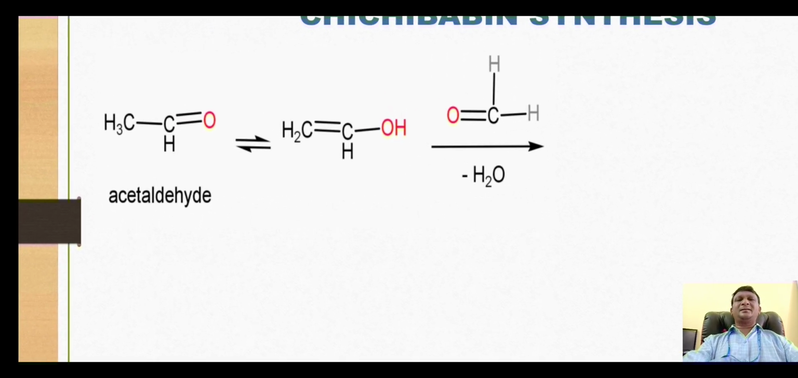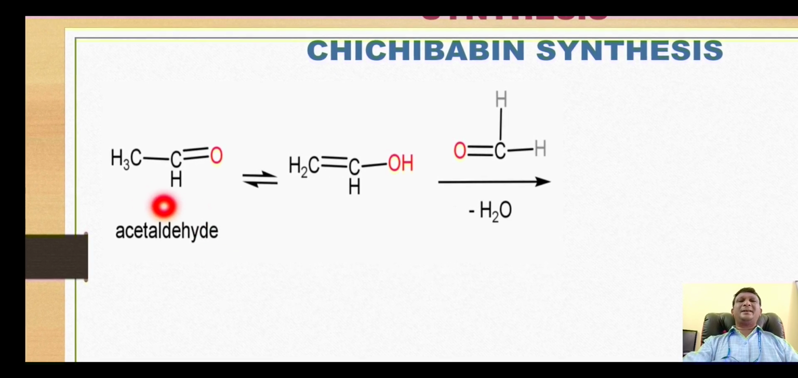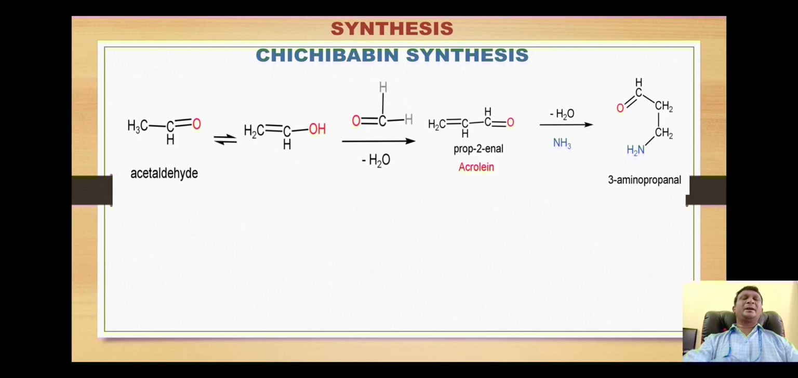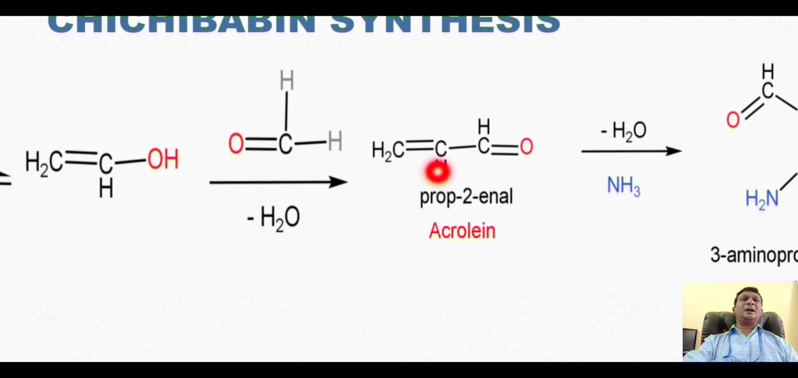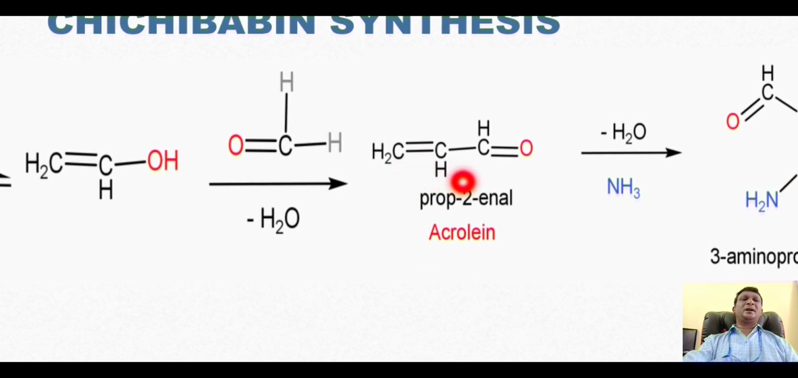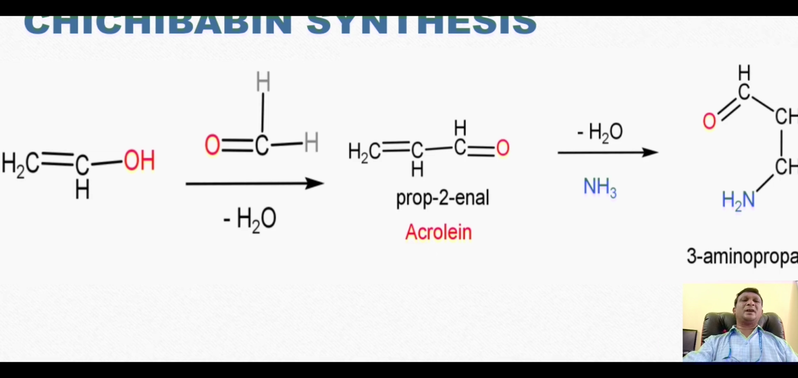In this synthesis, the starting material is acetaldehyde, which undergoes enol tautomerism by migration of this alpha hydrogen onto this oxygen. So we will get this enol structure, which reacts with formaldehyde. Now one of the hydrogens and this hydroxyl group will be removed as a water molecule, and here we will get formation of this alpha-beta unsaturated carbonyl compound, which is called acrolein.